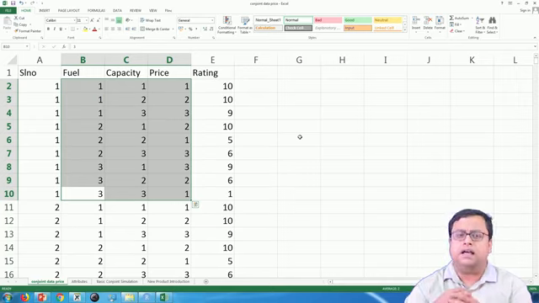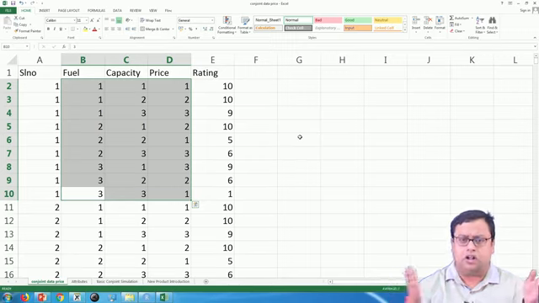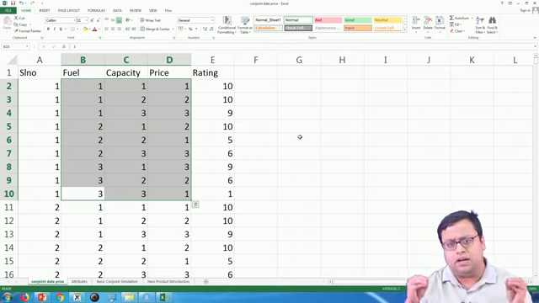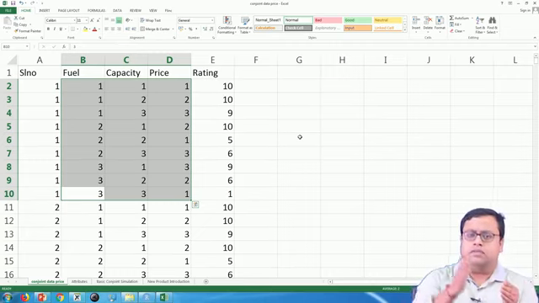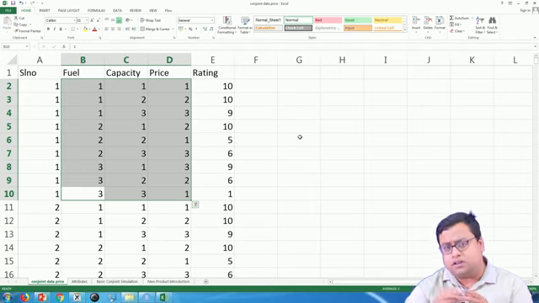So, there are various ways to create an orthogonal design out of the whole full factorial design. Full factorial design means all the 27 choices, so all possible choices. And an orthogonal design is a subset of that, where the correlation between one variable and another variable will be close to 0 or absolutely 0. So, that kind of design is called orthogonal design.